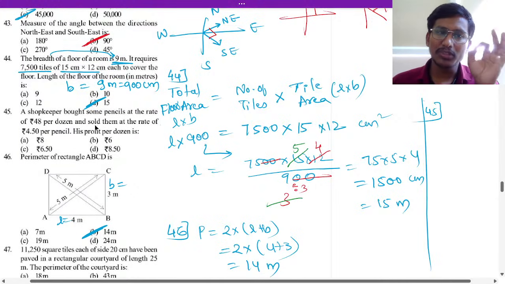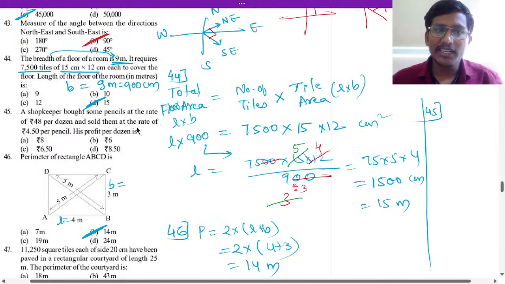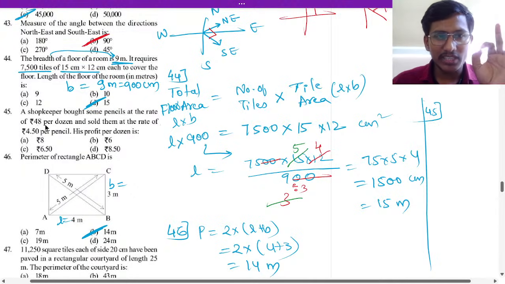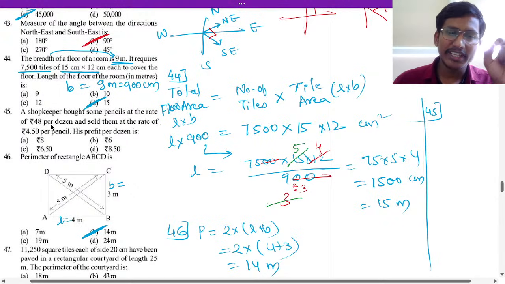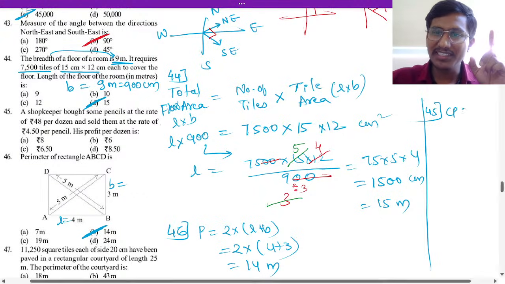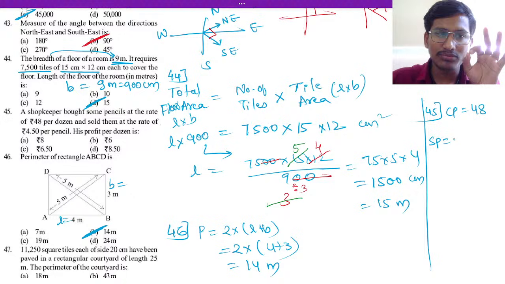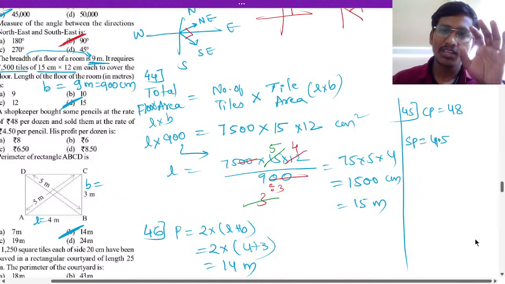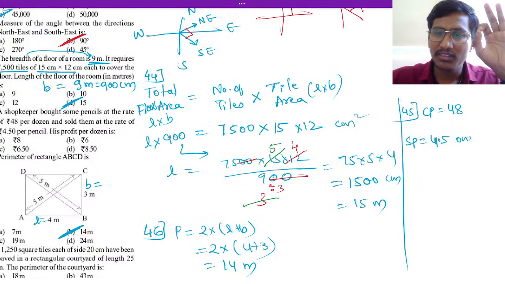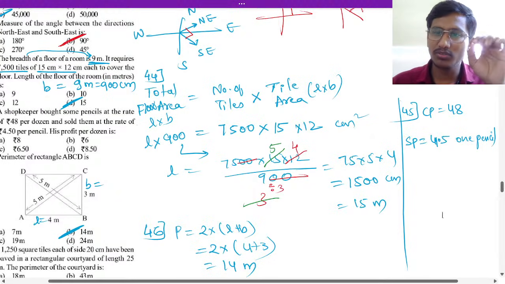So 45, a shopkeeper bought some pencils at the rate of 48 per dozen and sold them at the rate of 4.5 per pencil. His profit per dozen is question mark. 48 per dozen means for 12 pencils, right? So cost price is 48 rupees per dozen and selling price is 4.5 rupees for one pencil.